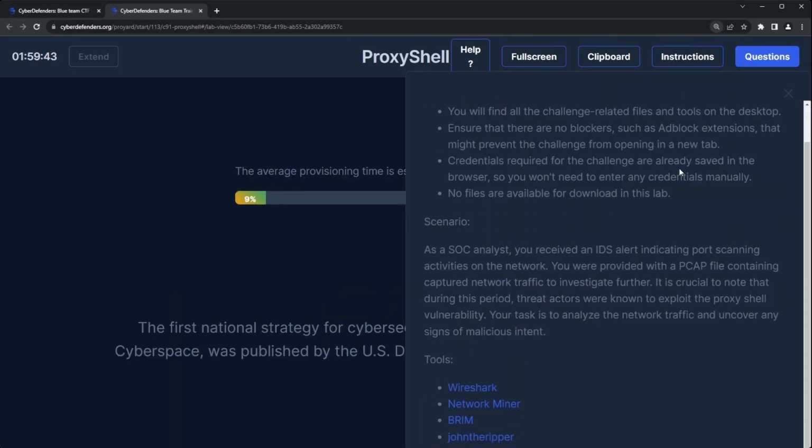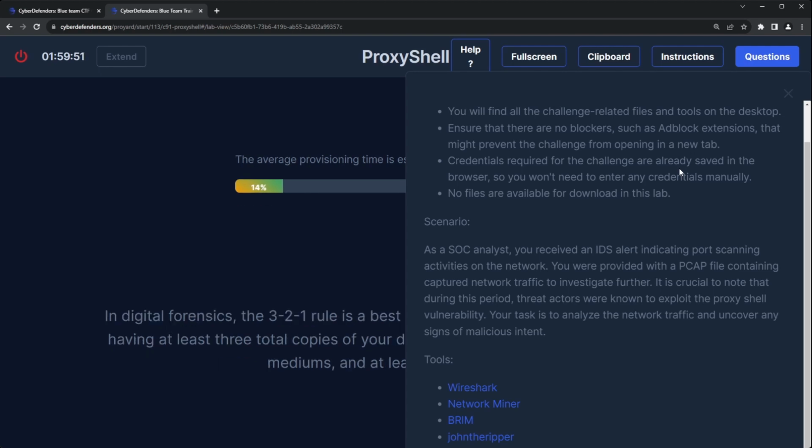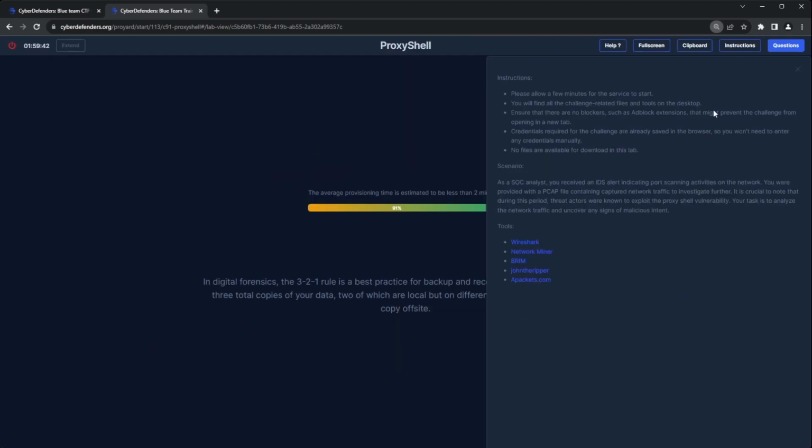As a SOC analyst, you received an IDS alert indicating port scanning activities on the network. You are provided with a PCAP file containing captured network traffic to investigate further. It is crucial to note that during this period, threat actors were known to exploit the ProxyShell vulnerability. Your task is to analyze the network traffic and uncover any signs of malicious intent.